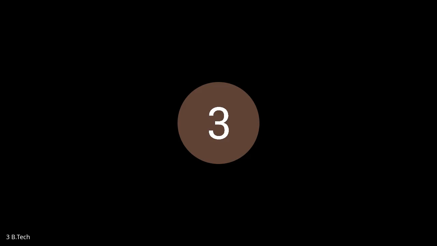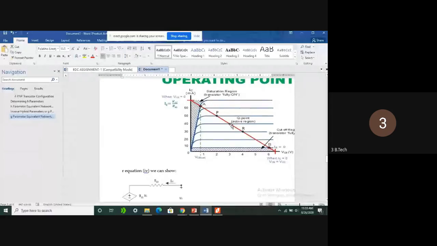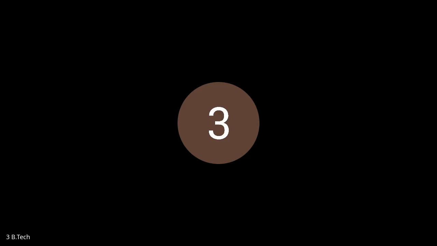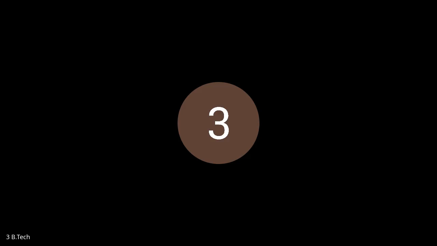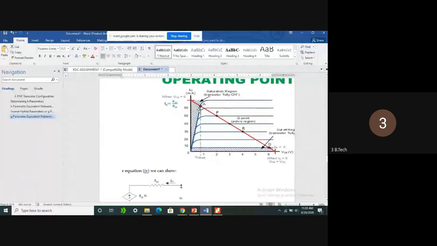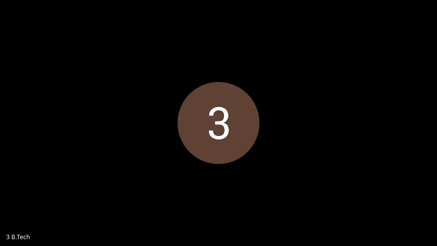See here, in the active region, this is the Q point. The Q point means we fix particular IC and VCE values. The collector current should be independent of the emitter voltage. There we can fix one particular point, in the middle of the load line. The Q point is what we set if we are trying to operate a transistor in the active region.